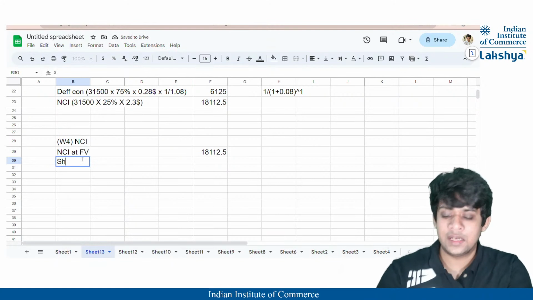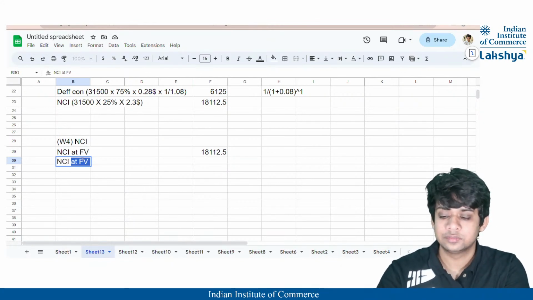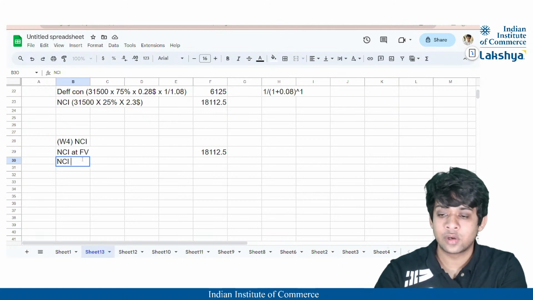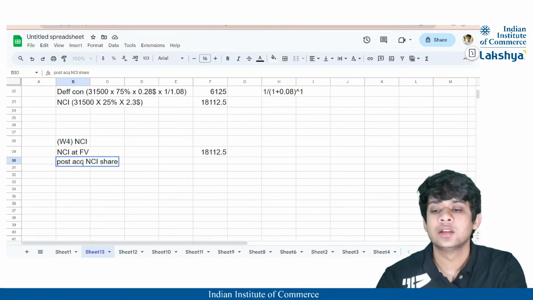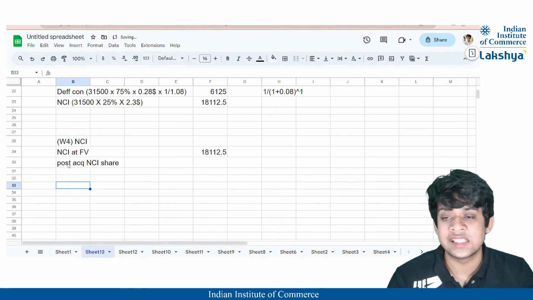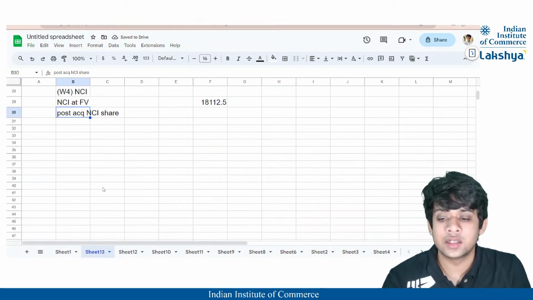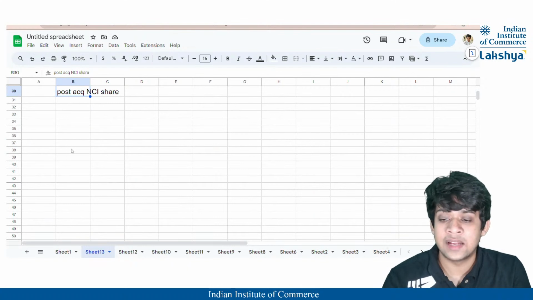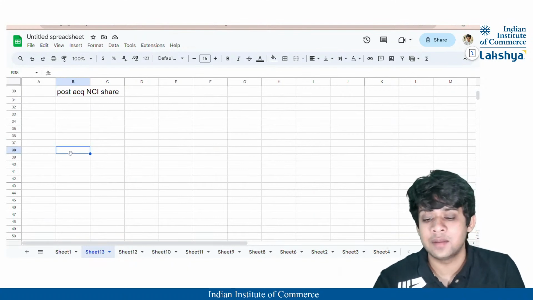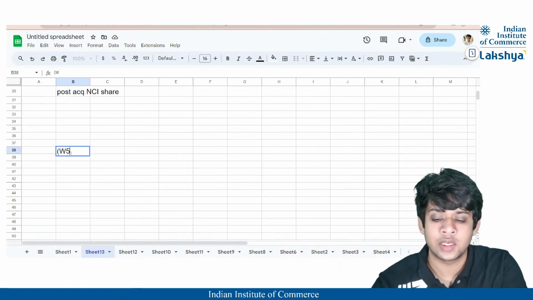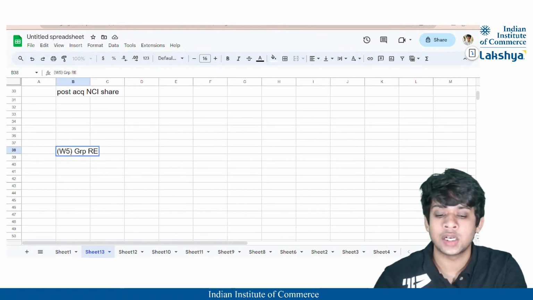And here, if there is any post-acquisition NCI share, I'll write that. Right? So the post-acquisition profits, NCI share, will be added here. Then whatever will be there will be the necessary adjustments to be made. Then lastly, we will have a working note 5, that is going to be nothing but group retained earnings, right?